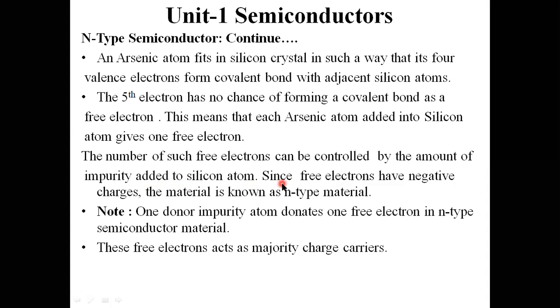Since free electrons have negative charges, the material is known as an N-type semiconductor. Why? Because the majority charge carriers are caused by the donor impurity. Note that one donor impurity atom donates one free electron in N-type semiconductor material.